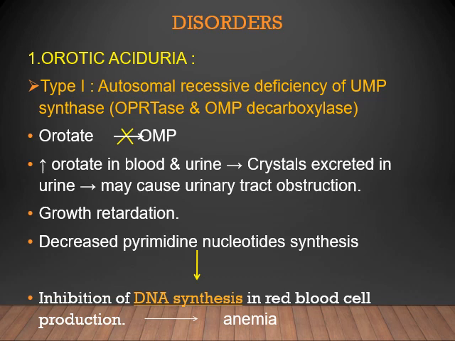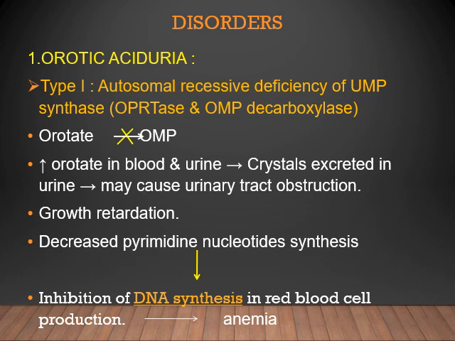Now going to the disorders associated with the de novo synthesis of pyrimidine, that is orotic aciduria. Orotic aciduria is a hereditary disorder which results from a defective enzyme in pyrimidine synthesis.